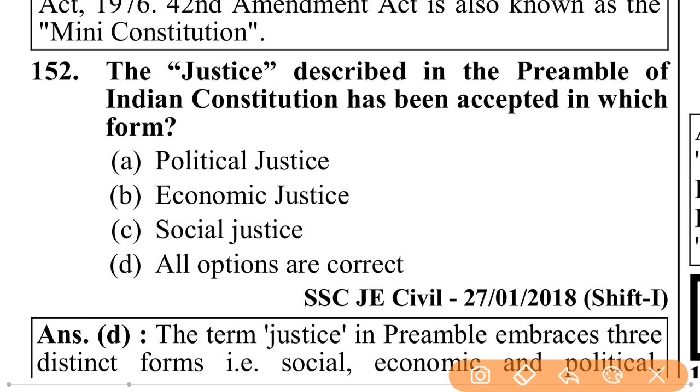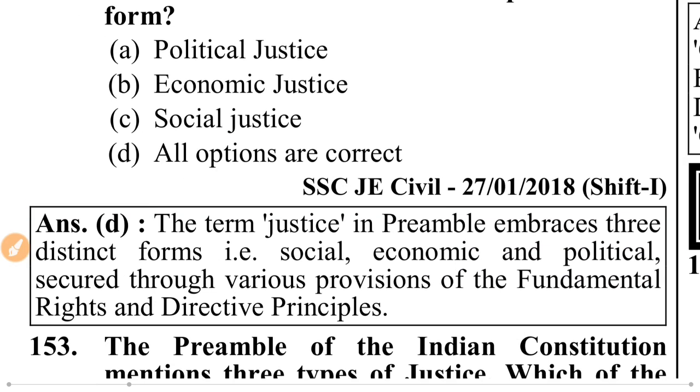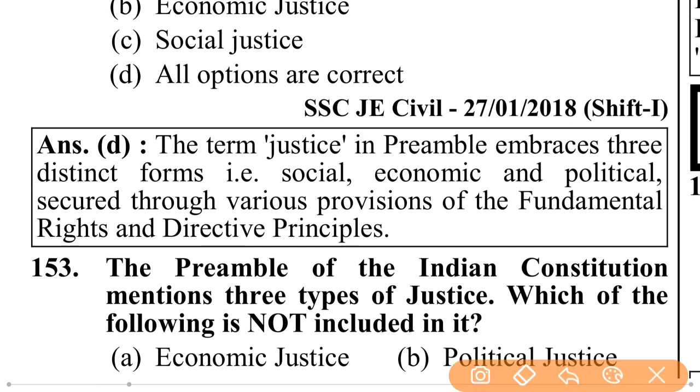The justice described in the preamble of the Indian Constitution has been accepted in which form? Political justice, economic justice, social justice. It is all. Political justice, economic justice, and social justice. The term justice in the preamble embraces three distinct forms: social, economic, and political, secured through various provisions of the fundamental rights and directive principles.